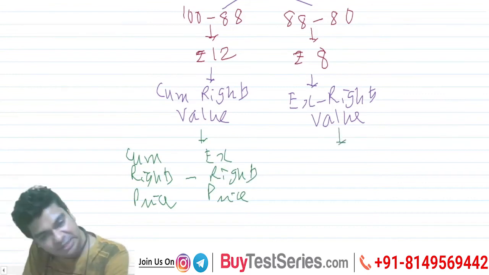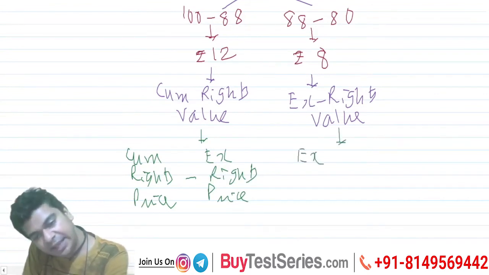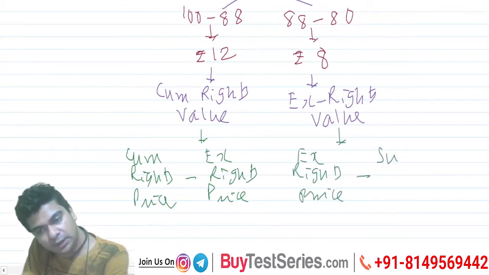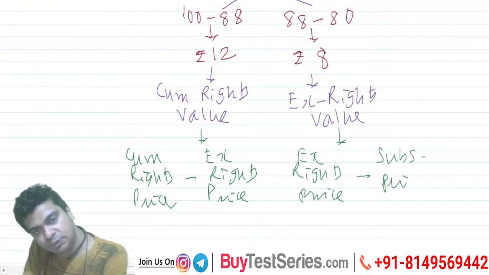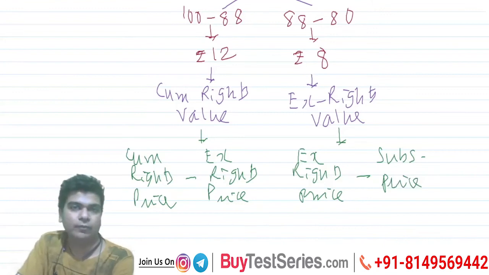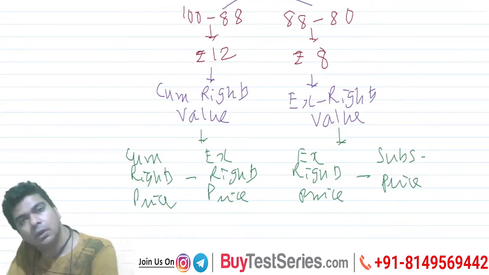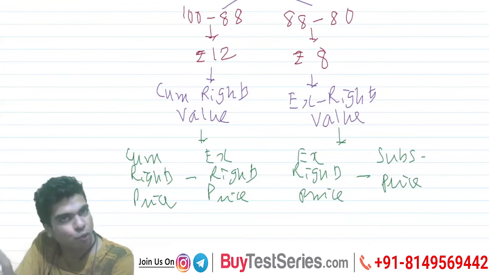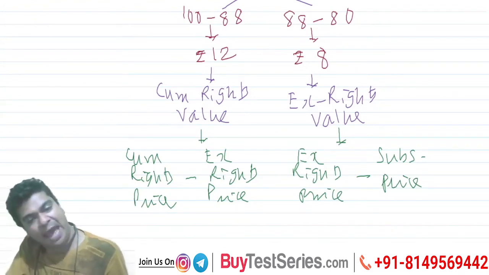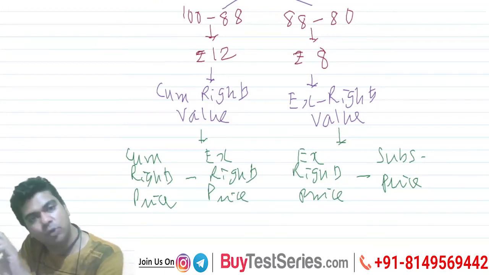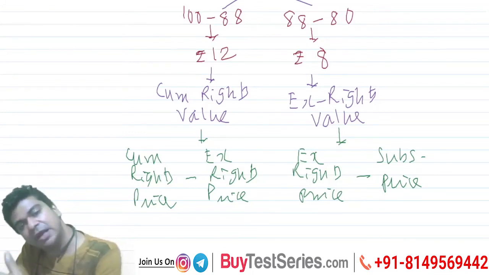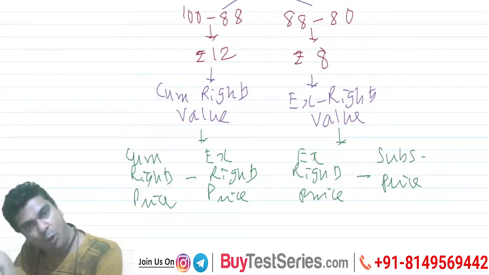How will you get the ex-rights value? Here you will take ex-rights price, and from that you will deduct the subscription price. That is what will give me the ex-rights value. Comfortable, right? So that's how the two values can be determined. If the question simply says value right, you may apply both of them and work out the value of the right. If the question is specific, calculate cum-rights value or ex-rights value accordingly, and you can work out the value of the right.